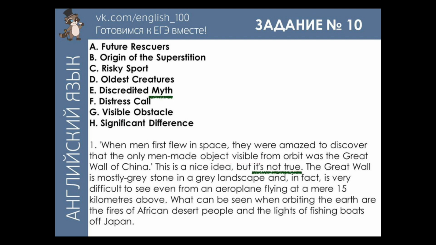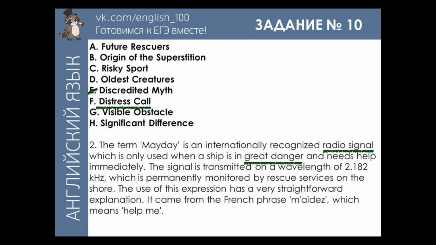Here I've highlighted the phrase "it's not true," which means myth. And if you read the whole thing, you'll see that what this text is about is a discredited myth, the myth being that the Great Wall of China is the only object that you can see from space. So as you watch, feel free to pause and read the whole thing actually. Here I have highlighted a radio signal, which means a call, and great danger, which would kind of transform into distress call.